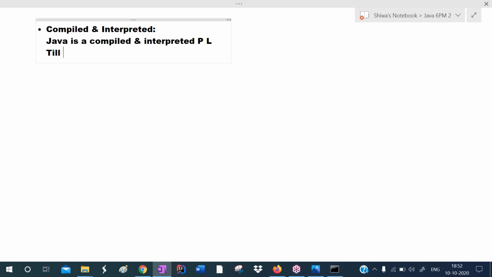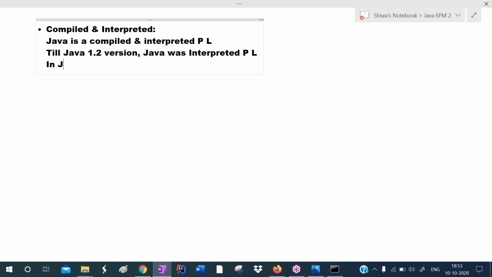So till Java 2 version, till Java 1.2 version, that is 1.0, 1.1, 1.2, Java was an interpreted programming language. Till Java 1.2 version, Java was an interpreted programming language.